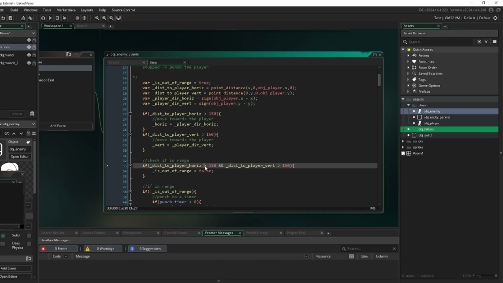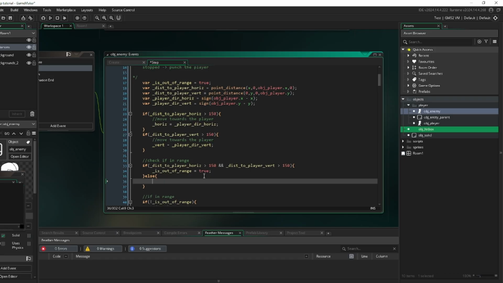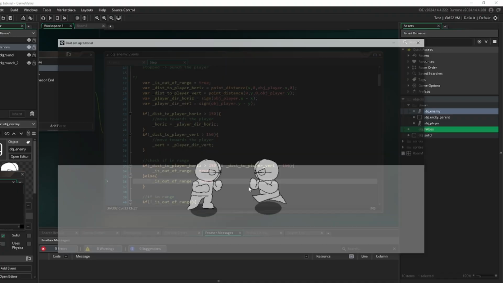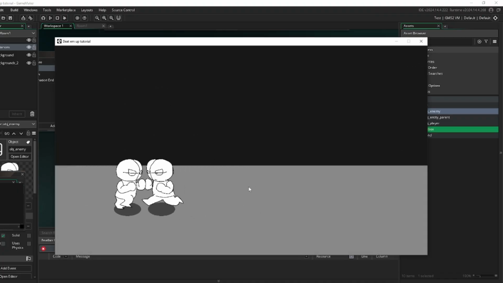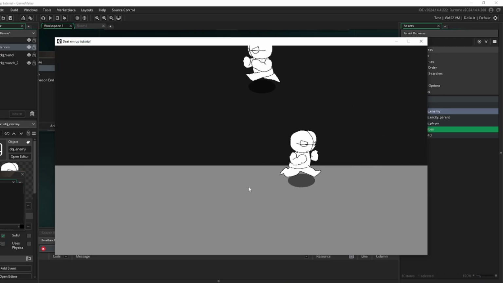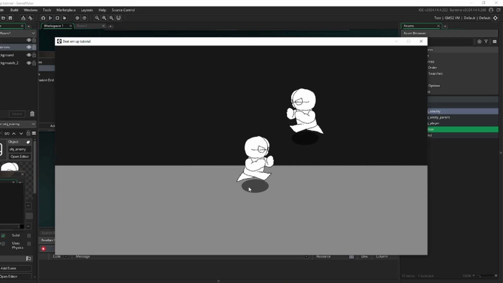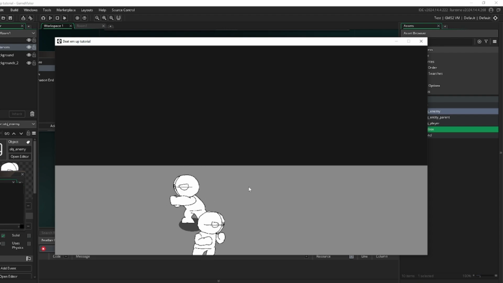Okay, so is out of range. So this should actually be true. And then this will actually be false. Alright, there we go. Perfect. Interesting.